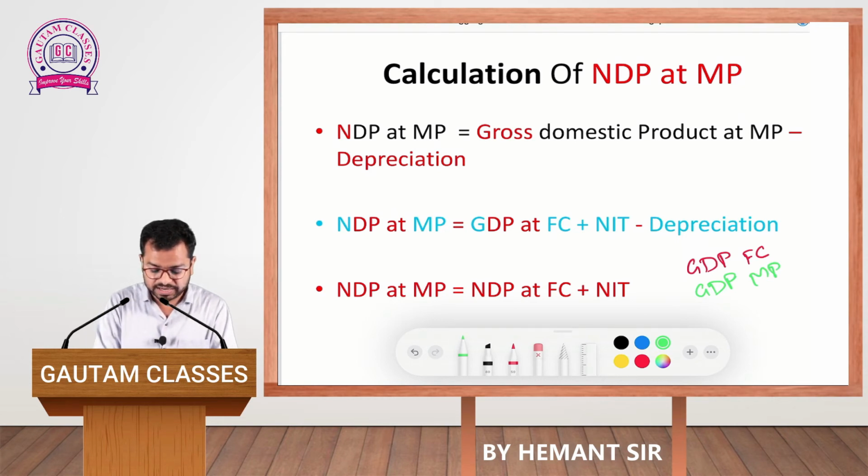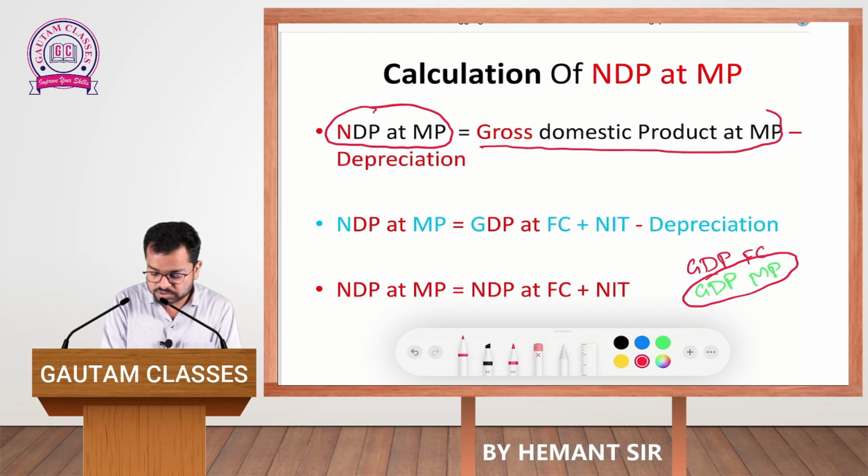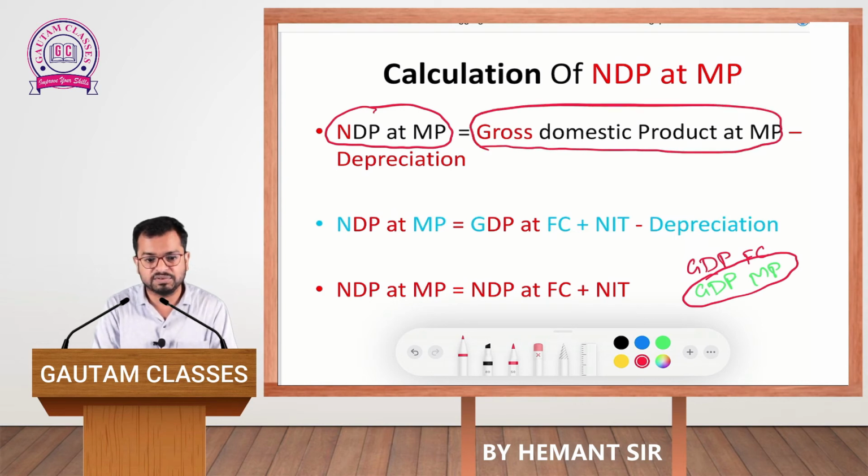So now if I would like to calculate the value of net domestic product at market price, and the value of gross domestic product at market price is already given, how can we calculate the value of net domestic product? See, market price and market price will both remain the same.